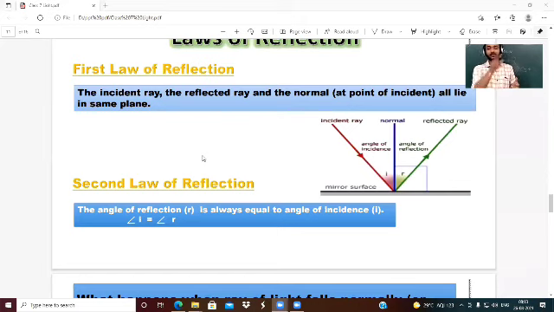We can draw in a single page or a blackboard, this green board. So the incident ray, normal, and reflected ray lie in the same plane. And what is the second law of reflection? The angle of reflection is always equal to the angle of incidence. Means this angle of incidence is always equal to the angle of reflection.